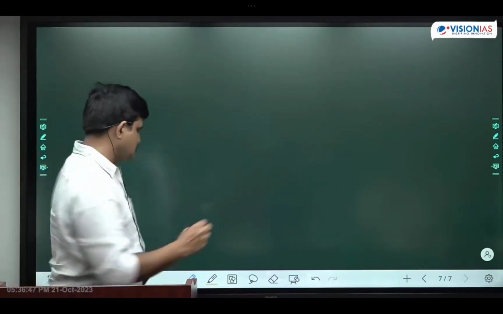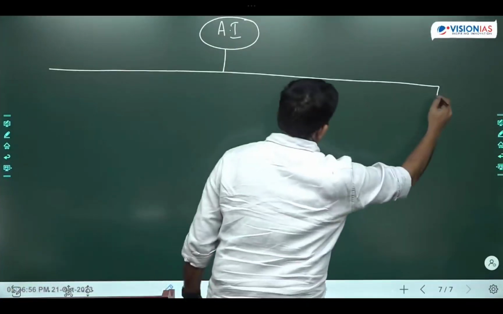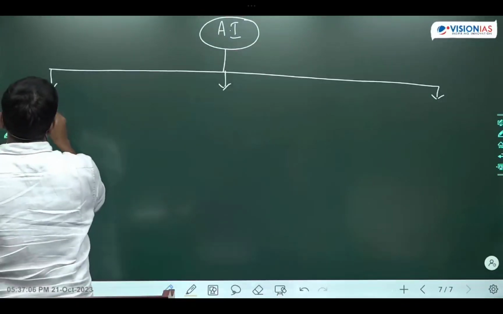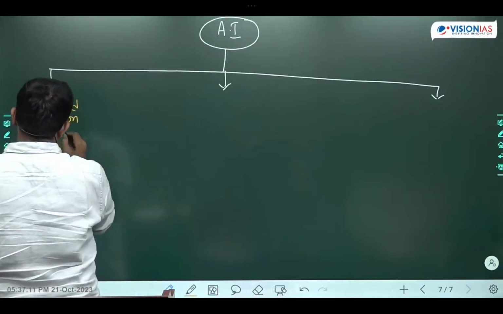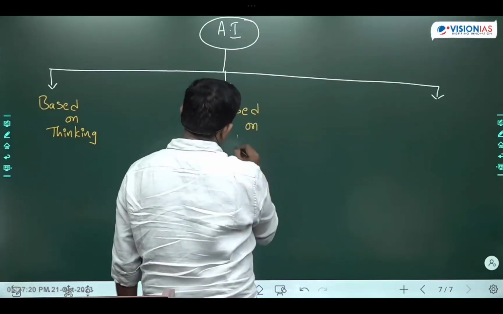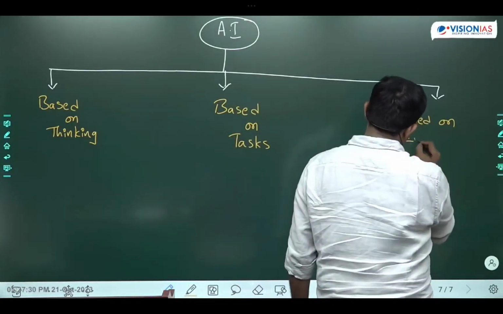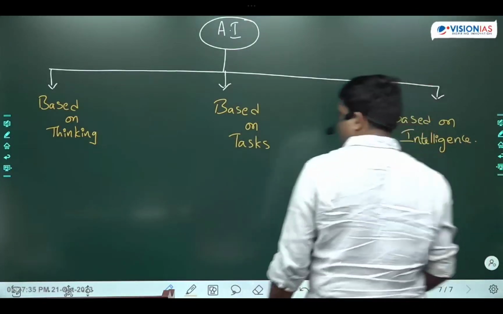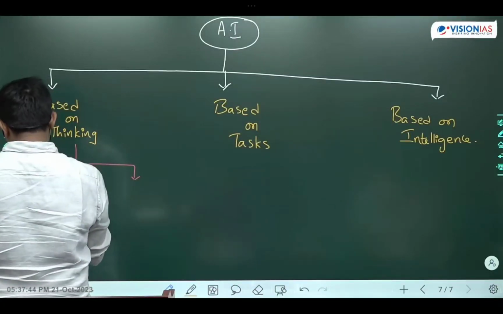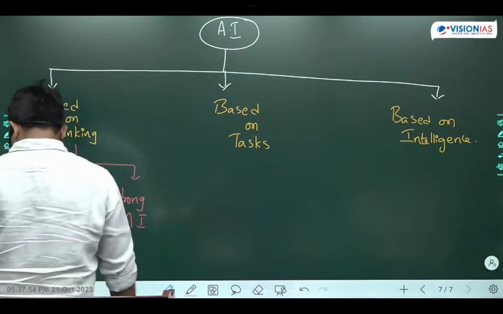And what are the types of artificial intelligence, friends? Artificial intelligence is categorized into three types: based on thinking, based on tasks, and based on intelligence. Based on thinking, we have two types: one is weak artificial intelligence, and the next one is strong artificial intelligence.